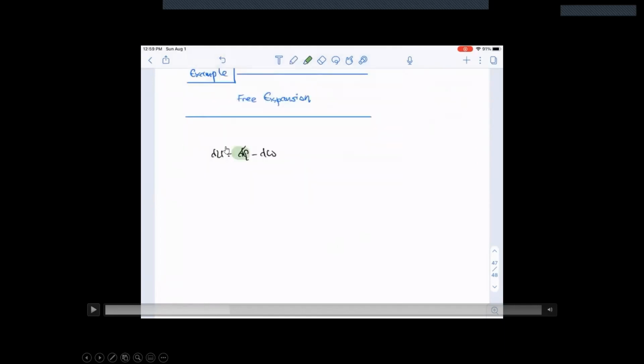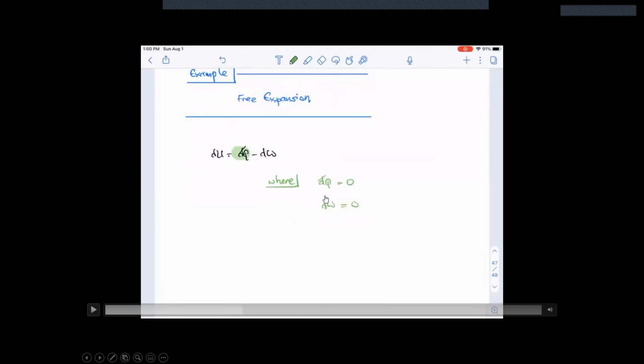Okay, so I'm using calculus symbols. This is the amount of heat that goes into the system. And if you see a slash like that, which means that it's an irreversible process. If you cut someone, obviously, you cannot uncut someone. Okay, that's a bad example. If you know who OJ is, you know what I'm talking about. All right, so if you see a slash like that, it means that this is an inexact differential. That's what that means. So this is the amount of heat that's going to go into the system, and it's going to increase the internal energy of the system. So this is the first law of thermodynamics.